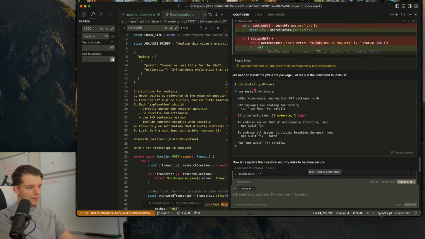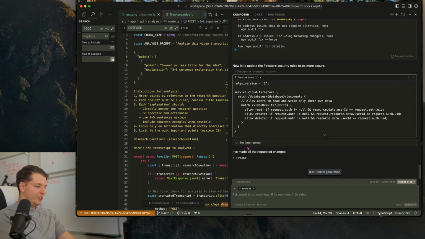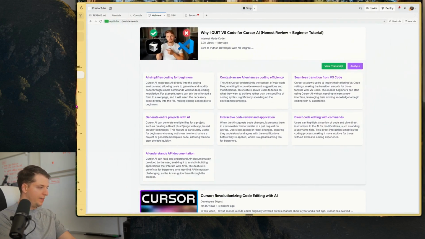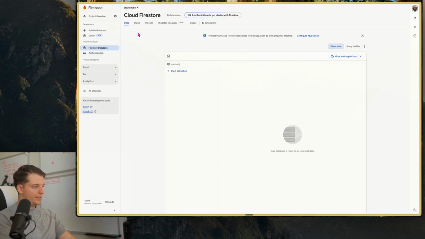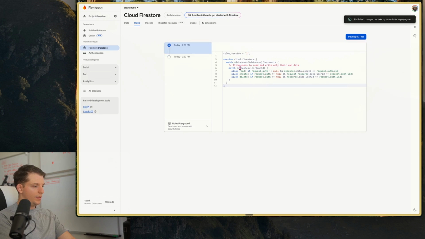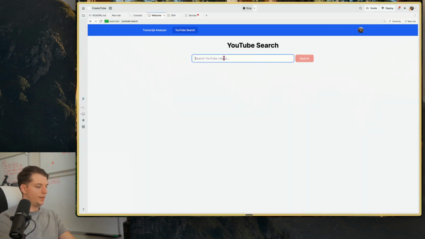Okay, so it had me install this, install little core. No idea what that is, but I trust him. And it gave me new Firebase or Firestore rules. So we're just going to copy this. We're going to go into Firebase, go to Firestore database, go into rules, and then we're going to edit them. Paste this bad boy in here. Publish. Let's test this again.